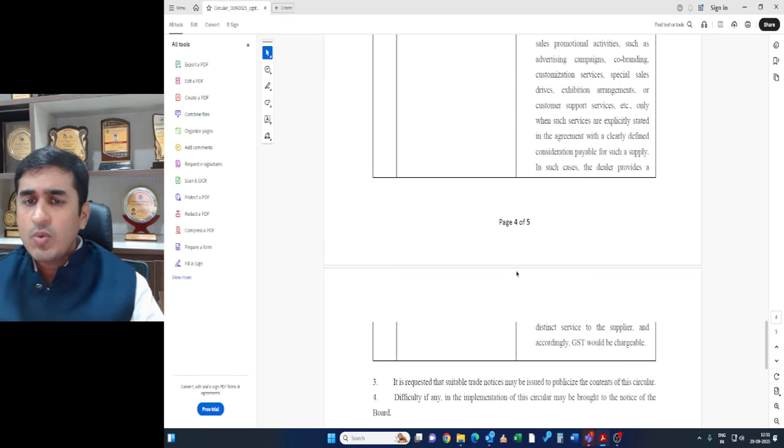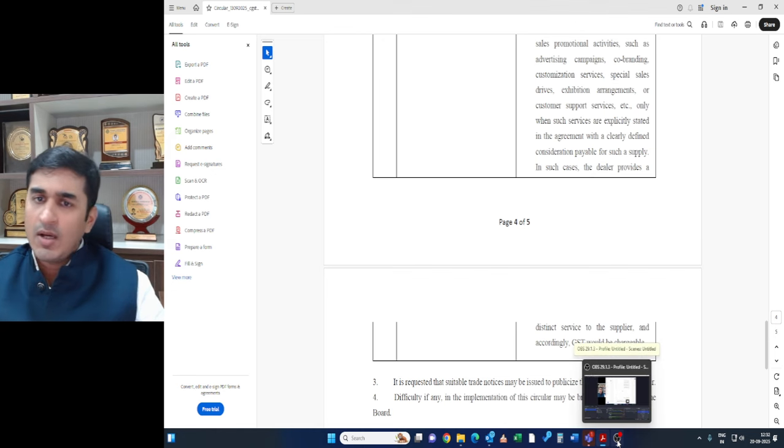And this circular would definitely provide welcome relief to those cases which are already part of litigation, where the department has been imposing tax on the dealer without looking at the transaction, simply because there is some sort of post-supply discount or financial credit note received from the manufacturer. So let's see what happens. We hope for the best.